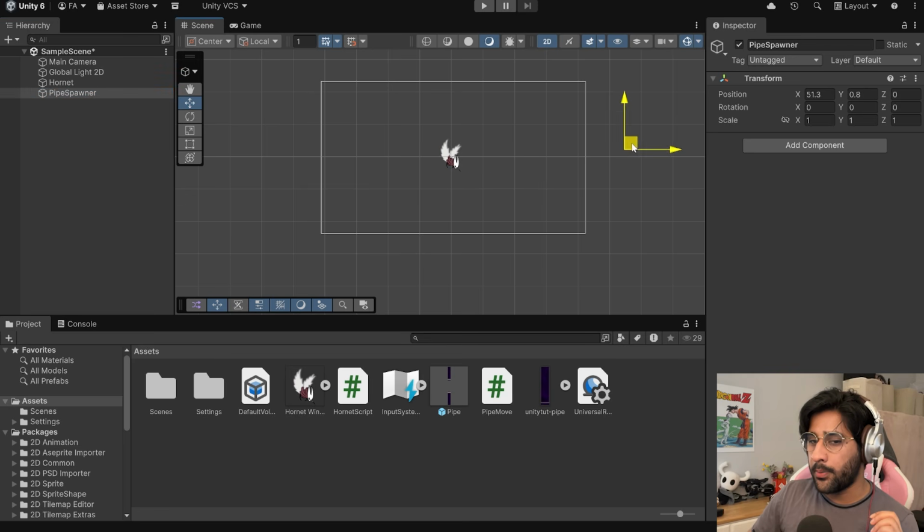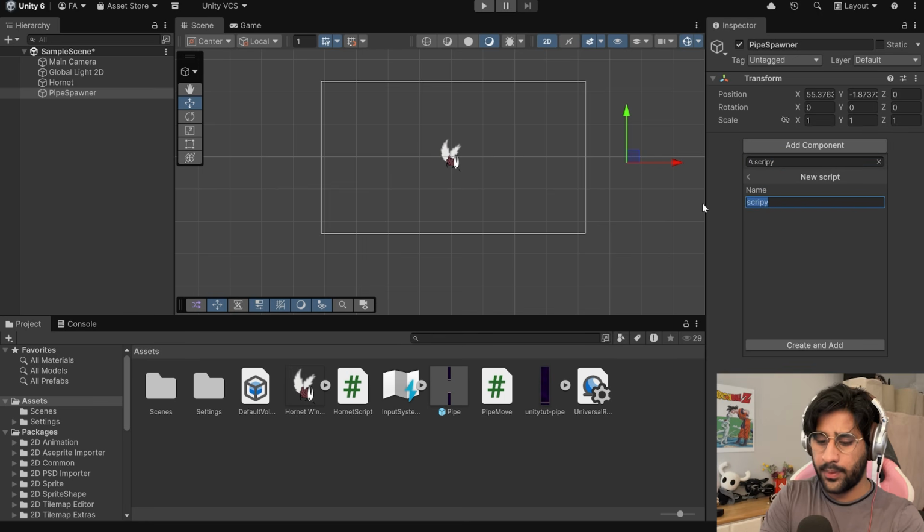This one we're gonna put outside the game world, like right here. They're gonna start spawning here and then go across our game window, and then we want them to just disappear here so that they don't pile up in our memory and mess up our whole computer. Let's not make that happen. Let's make a new script for it as well. Let's call it, I don't know, pipe spawn.